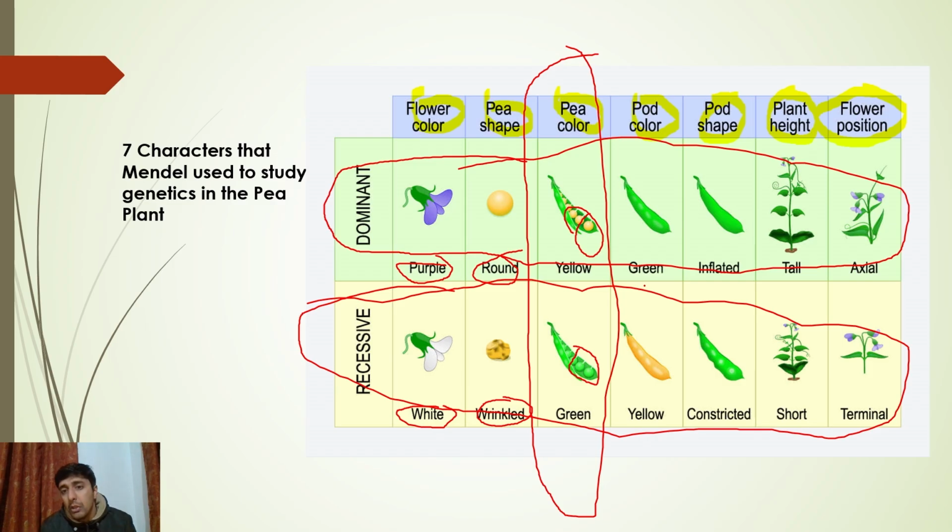Okay, pod color में dominant कौन है? Pod color में green dominant है and yellow recessive है. Again, if you move on further, pod shape में inflated dominant है and constricted recessive है. Meaning what? अगर हम say for example inflated pod shape और constricted pod shape वाले pea plant को क्रॉस करेंगे, एक्सप्रेस कौन होगा? Inflated one will dominate in heterozygous condition.